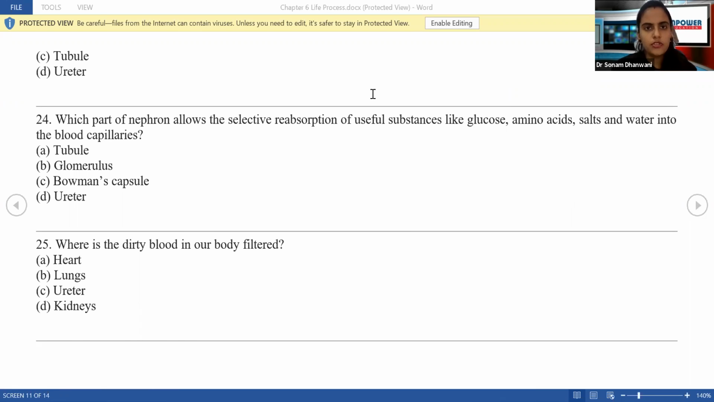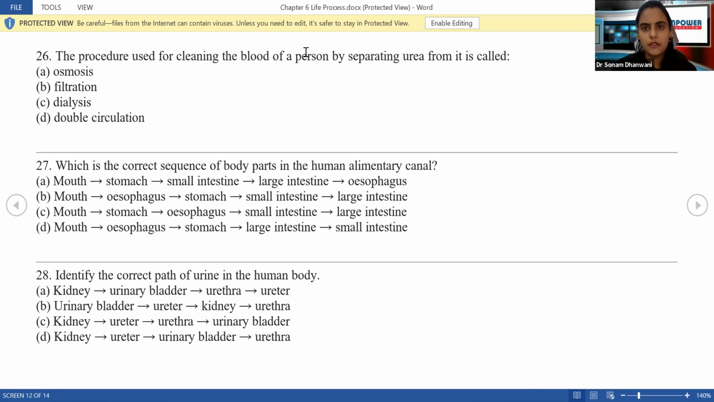The procedure used for cleaning the blood of a person by separating urea from it is called dialysis. Now you are separating urea from the blood, or sometimes the entire impure blood is purified by the process of dialysis. This usually happens in people having kidney disorders, or sometimes even in people with diabetes, because their blood sugar and blood urea levels are high.